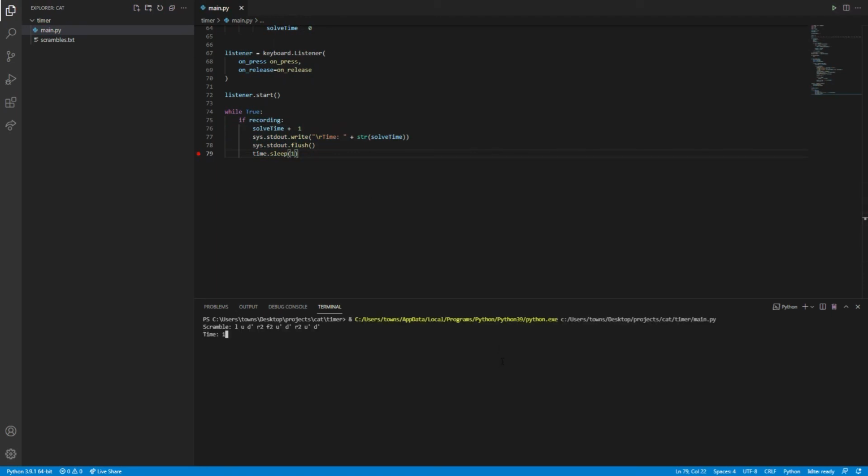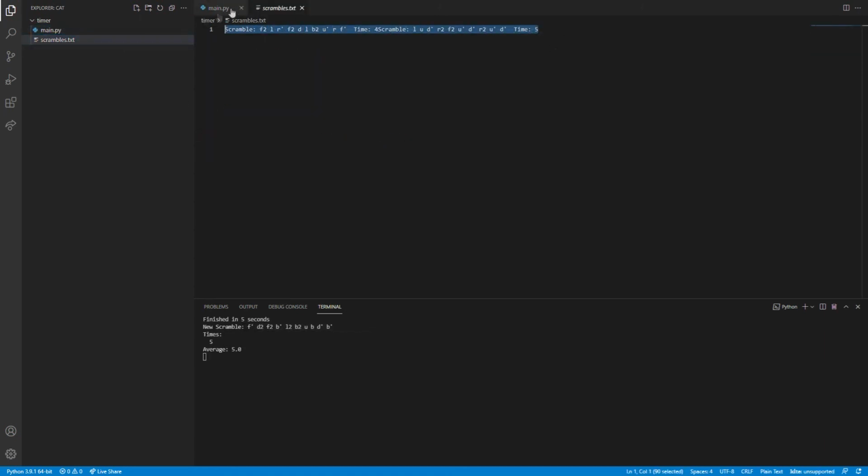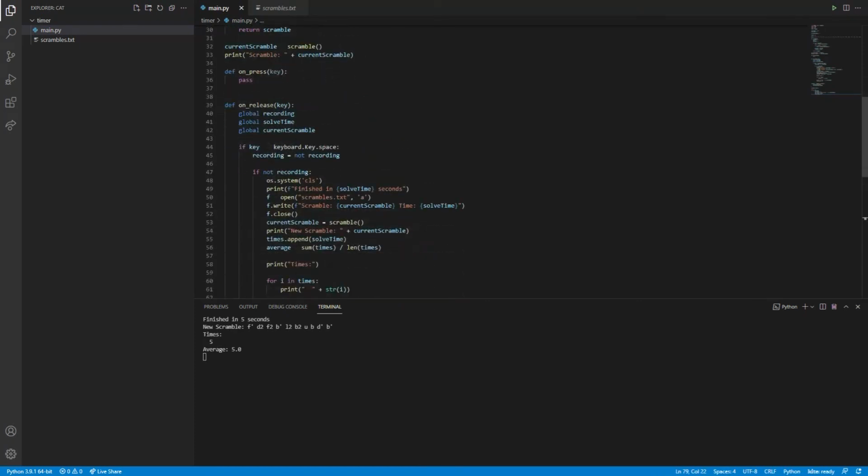So now we will get our time incrementing, and then we can stop it and we'll get our times, our average, a new scramble, and in scrambles.txt we'll see, actually wait, when we write to this, we'll want to add a new line.